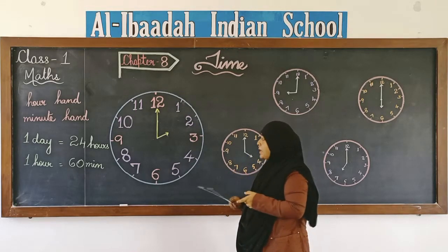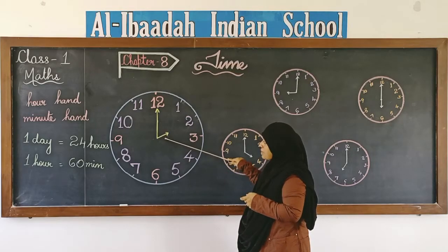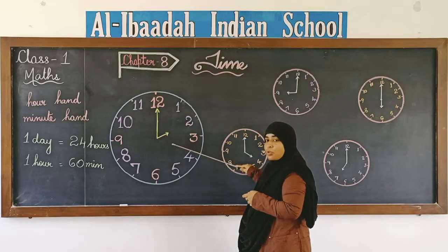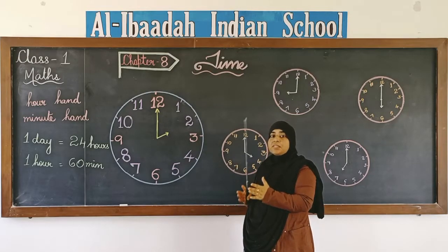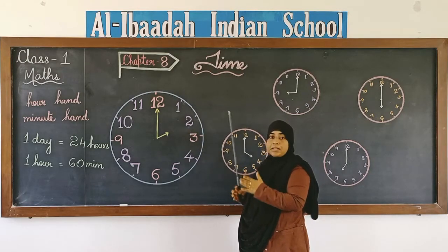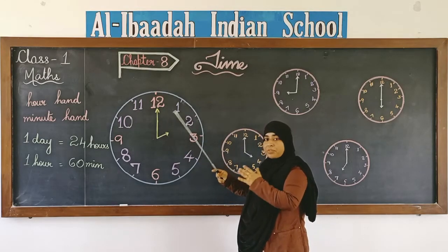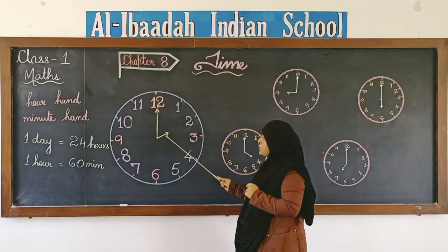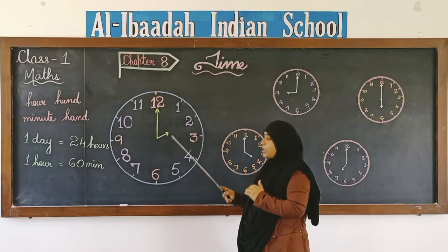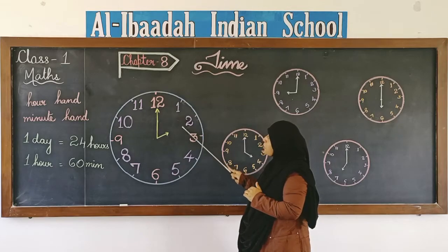At the same time, the hour hand also moves slowly. Both the hands move together, but the speed of these hands is different. The minute hand moves fast and it completes one round. At the same time, the hour hand moves very slowly and it will move from one number to the next number.